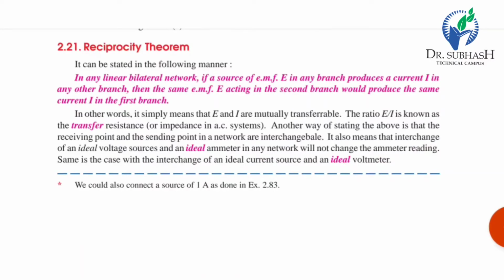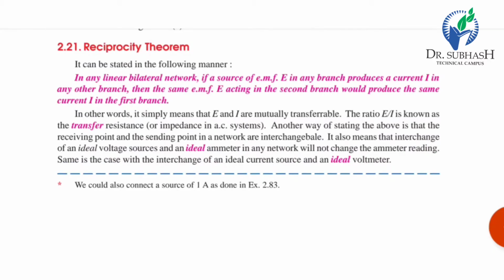In any linear bilateral network, if a source of EMF E in any branch produces a current I in any other branch, then the same EMF E acting in the second branch would produce the same current I in the first branch.